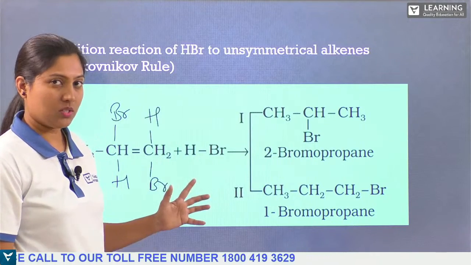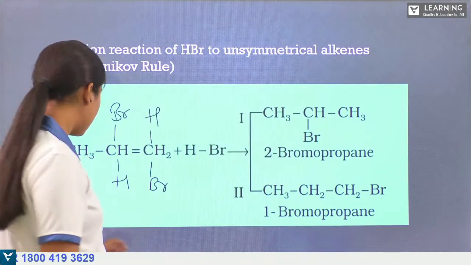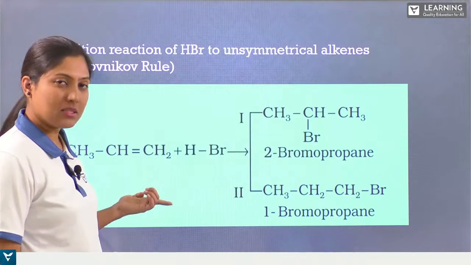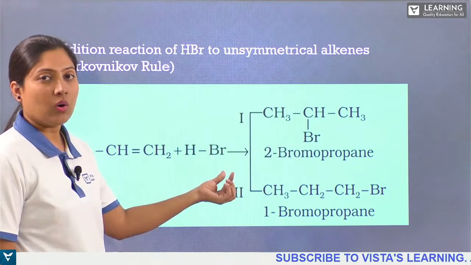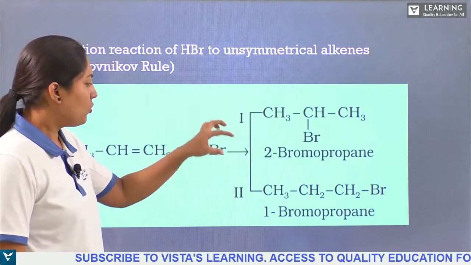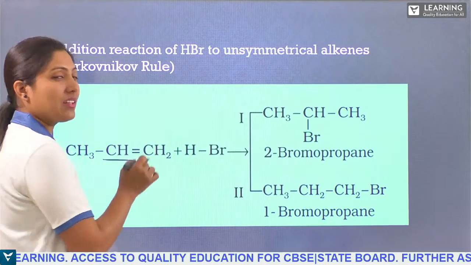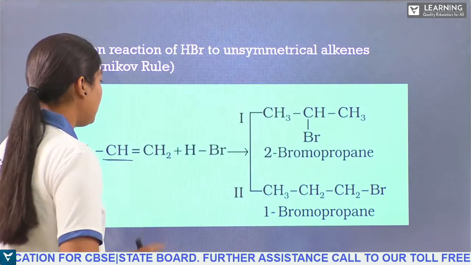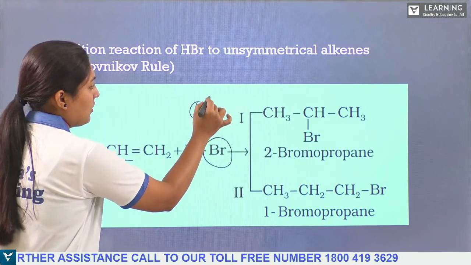That will be the question. For that, we have a rule which is followed. What is the rule? If you have this type of unsymmetrical alkene, the bromine or the electrophilic group will attack the carbon atom which has the lesser number of hydrogens. I'll repeat it.